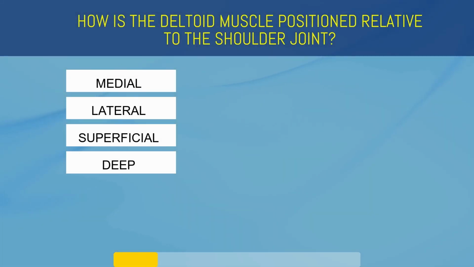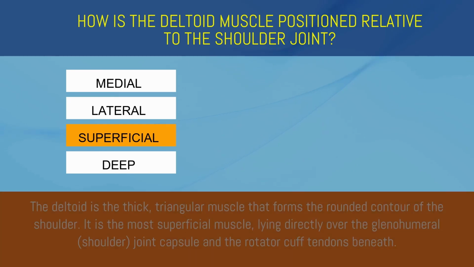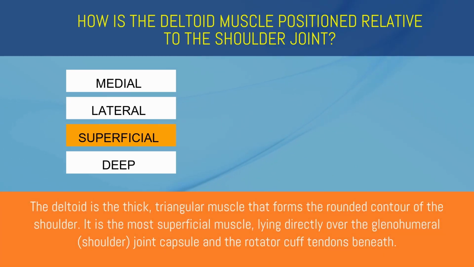How is the deltoid muscle positioned relative to the shoulder joint? Medial, lateral, superficial, or deep? Superficial. The deltoid is the thick triangular muscle that forms the rounded contour of the shoulder. It is the most superficial muscle, lying directly over the glenohumeral joint capsule and the rotator cuff tendons beneath.